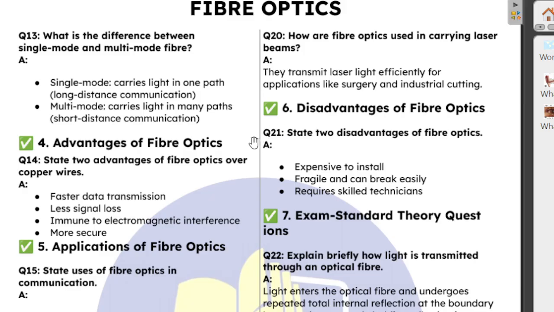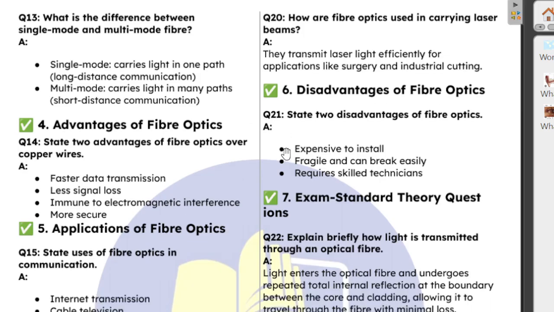Now, fiber optics also have their disadvantages. Some of the disadvantages are this: they are very expensive, and they are fragile because their internal core is made with glass, or materials that are not so strong, so they can easily break. They also usually require skilled technicians, and because of that, they are usually very expensive to install.